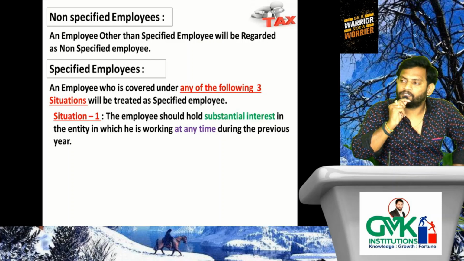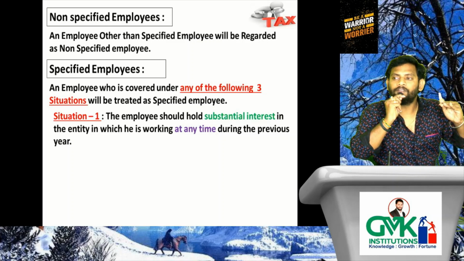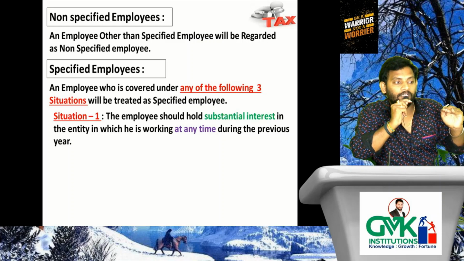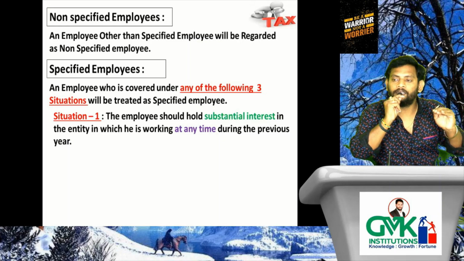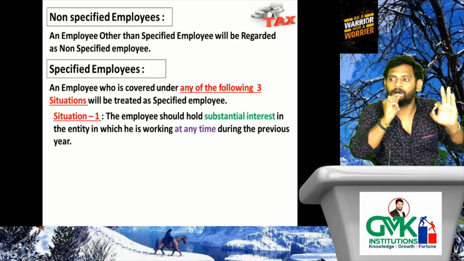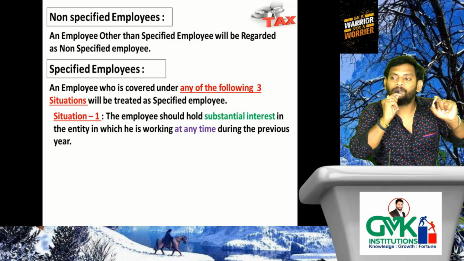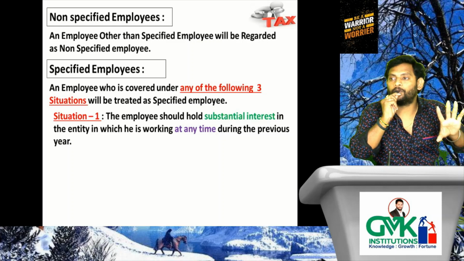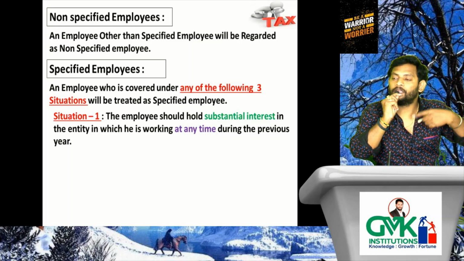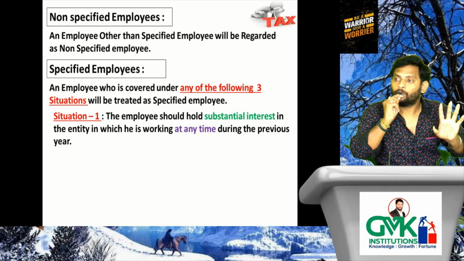What do you mean by substantial interest? If it happens to be a corporate entity, that is companies, incorporated entities, what do you mean by substantial interest? It means greater than or equal to 20% of voting power must be held by the employee. Then only can we say the employee is holding substantial interest in the company. What is the percentage?